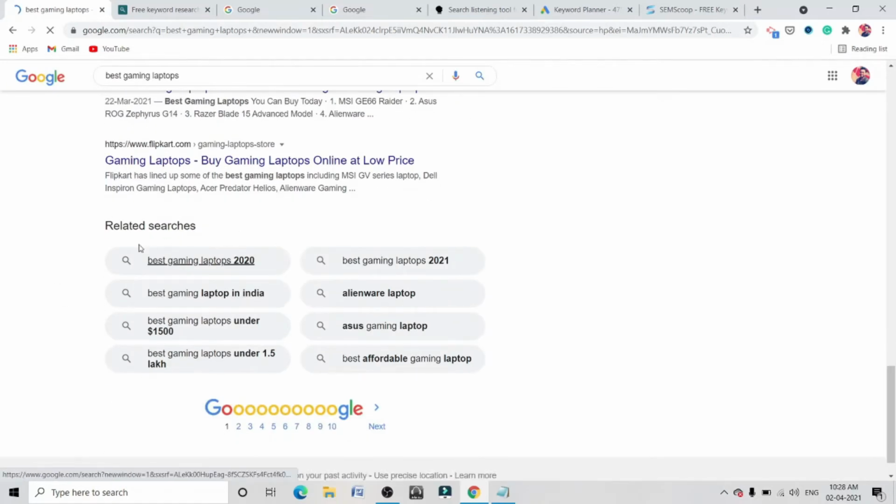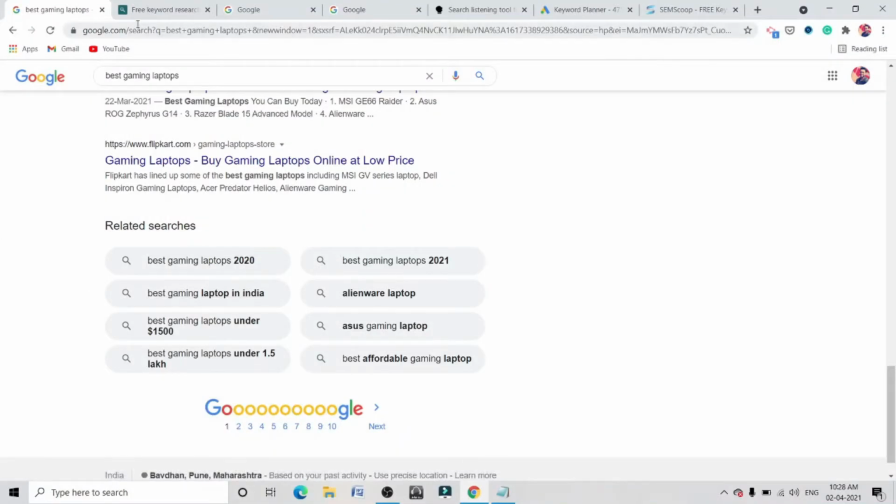Also, when you hit enter, it will show you the results. At the end, you can find LSI keywords. These are the related searches that people are doing for your topic, so you can make use of these keywords as well. Alright, so that was Google Suggest.